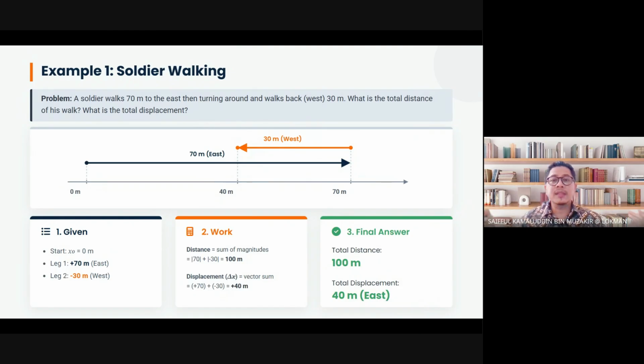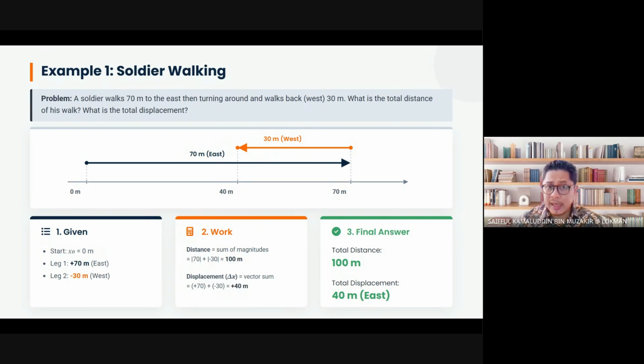That's the question. What is the total distance of his walk? That is question number one. And question number two, what is the total displacement? Very easy. As I mentioned before in the previous slide, for the total distance, you sum up all the real distance he has walked. So he walked to the east 70 meters and he walked to the west 30 meters. Distance is a scalar quantity, no negative. All are positive regardless of the direction. So just add up 70 plus 30 without taking care of the direction. No matter east, west, north, or south, just sum up everything. So you get 100 meters.